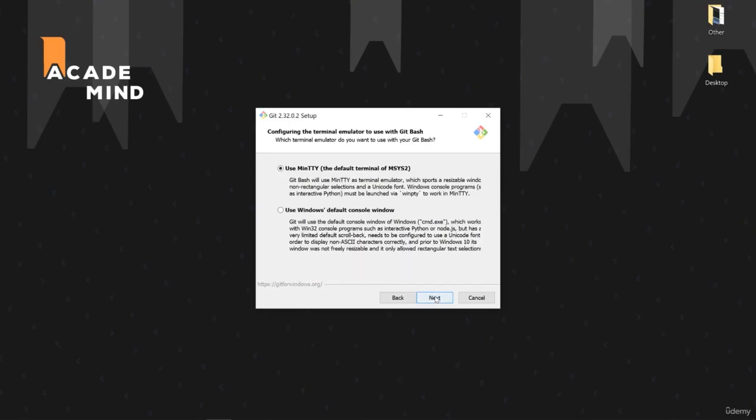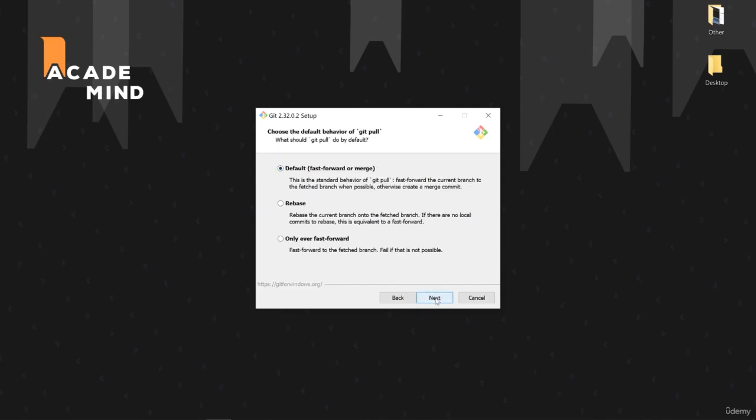This is related to the git bash. As we don't use the git bash, we can just go with the default option 2 and click next once again. This is also something more Git specific. Fast forward, merge or rebase. These are, well, some more advanced Git concepts. I won't dive into these at this stage. Therefore, we'll also go with the default option here.